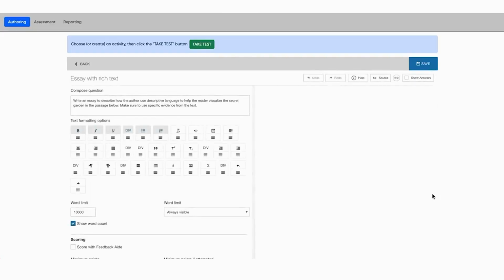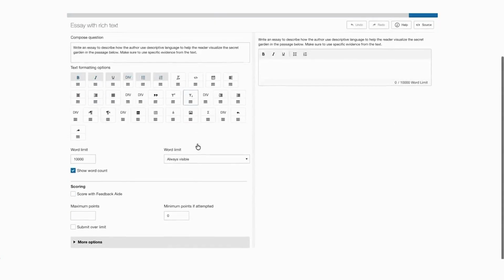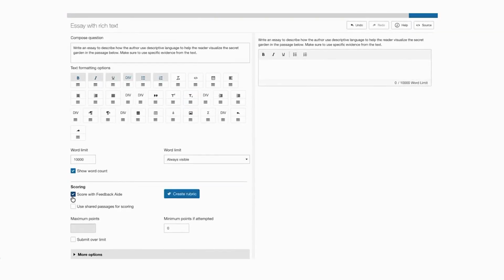So now I'm going to go into my question here. And again, I said I want to auto score this. So what we're going to do is click score with Feedback Aide. And there's two buttons we have here. First of all, we have use shared passages for scoring. I'm going to select that because I just added my shared passages. What that will do is, when Feedback Aide goes to grade, it will share the passages with Feedback Aide to enhance the scoring, and it's great for open-ended. In this, we're asking for specific evidence from the text, so that will allow the agentic AI engine to really check and make sure the evidence is from the text and to evaluate that accurately.